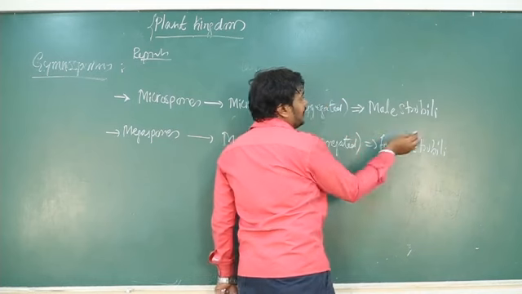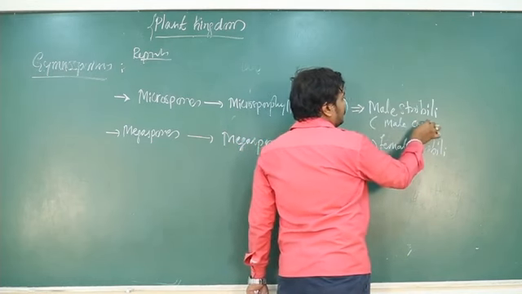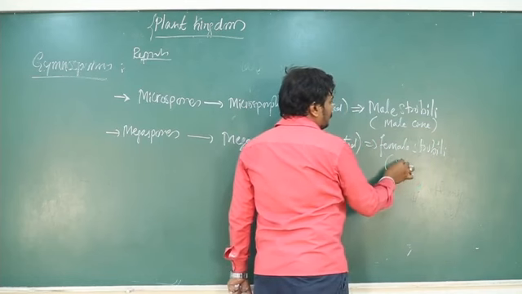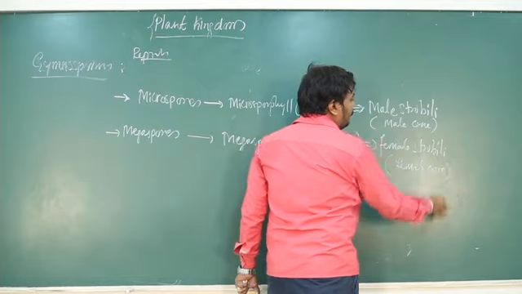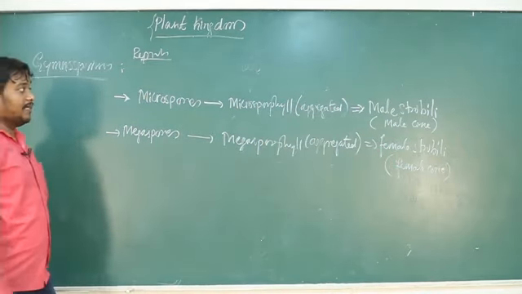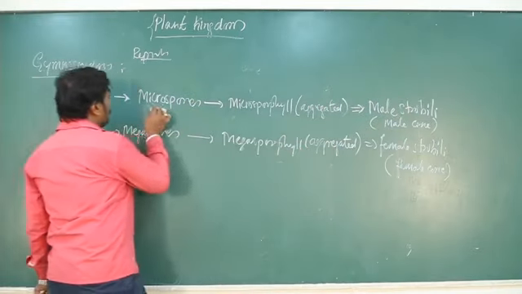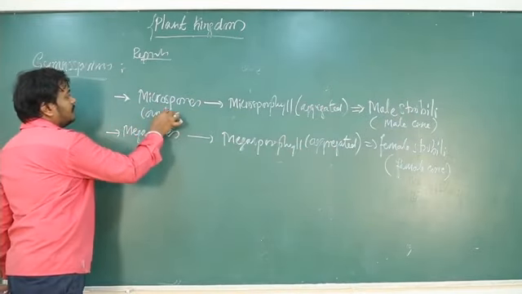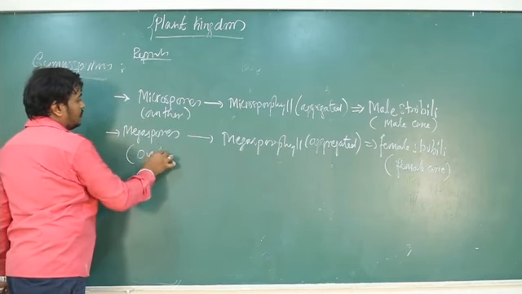Okay, so male strobili is also called male cone, and female strobili is called female cone. Okay, so male cone and female cone both form. So male strobili produces microspores. Those microspores are nothing but like anther. This megaspore is nothing but egg or ovule.